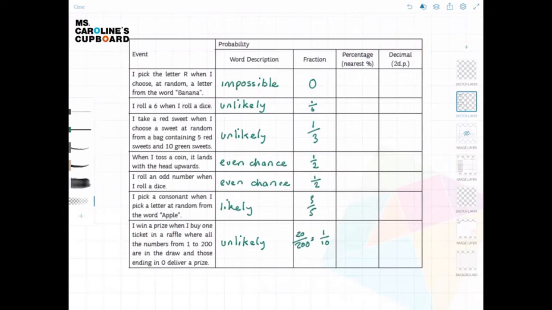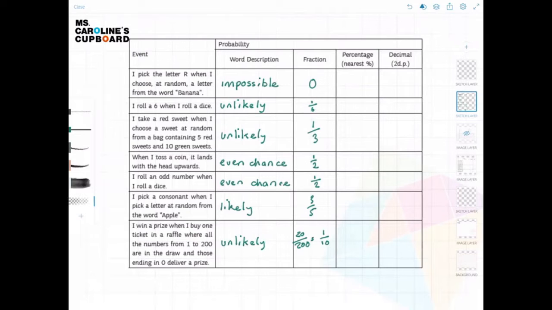Hello girls, and welcome to your maths lesson. Today we're going to be continuing with probability. So yesterday you had to fill out this grid. We were filling in the first two columns yesterday, which was the word description and the fraction. Let's take a little look together.